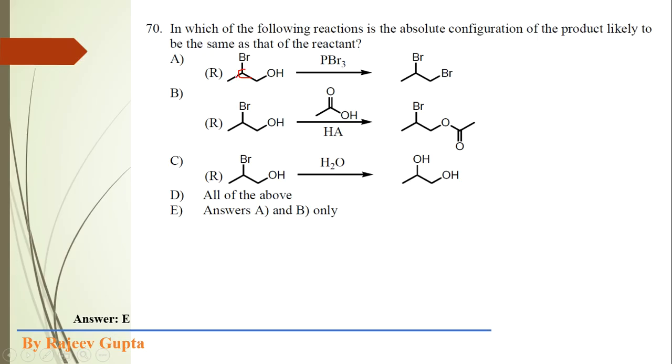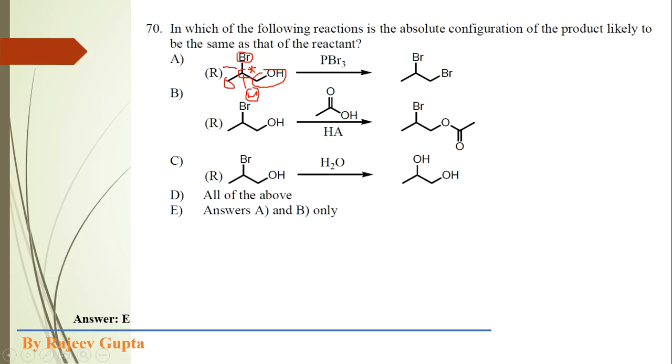So here only one chiral carbon is present where all the 4 groups are different. This methyl group, bromine atom, this CH2OH group, and here a hydrogen atom is also present. So all the 4 groups are different. So this carbon is chiral carbon which is attached to this bromine atom.